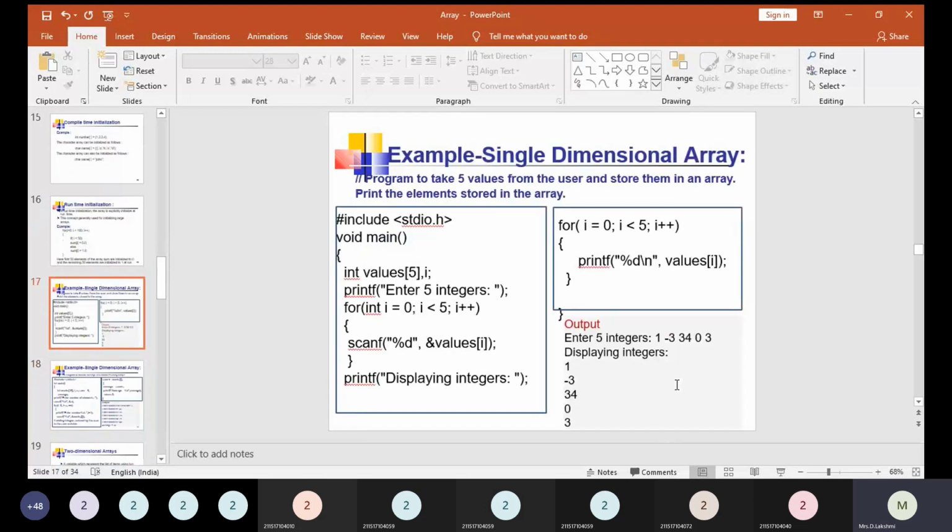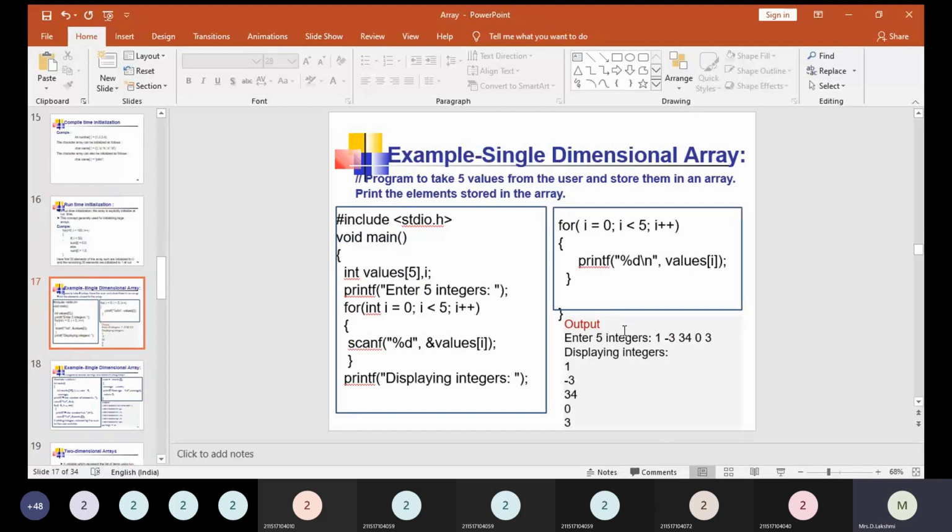Next, we are going to see some example programs for a single dimensional array. Here the example program takes 5 values from the user, stores them in an array, and prints the elements stored in the array. We start with the header file hash include and void main. The name of the array is values, which is an integer data type, and the size of the array is 5. Enter 5 integers. Since we are going to give the input values to the array, we need to start with index 0.